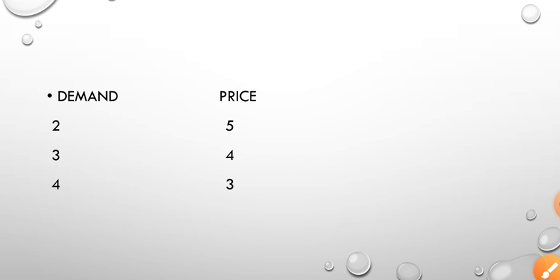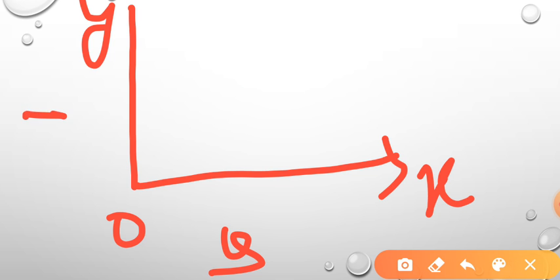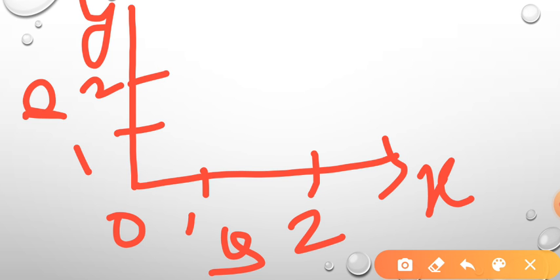Now how will you explain this relationship in a graph? Let us start. Suppose I am drawing a simple graph which can make it clear. I will just take two examples. Use your scales for drawing x and y. This is the x-axis and this is the y-axis. In the x-axis we plot quantity, and in the y-axis we plot price. Suppose I'm just plotting two: quantity 1 and quantity 2, and price, suppose rupees 1 and rupees 2.